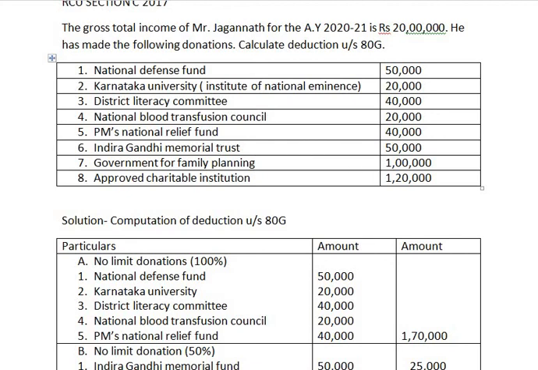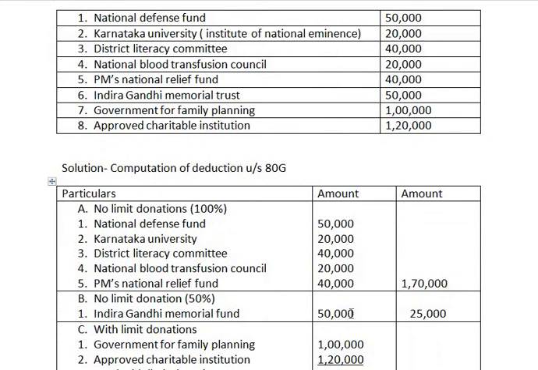So you take the amount and only 50% will be taken to the outer column. After that, government for family planning and approved charitable institution are with limit donations. Government for family planning is with limit 100% donation, whereas approved charitable institution is with limit 50% deduction.